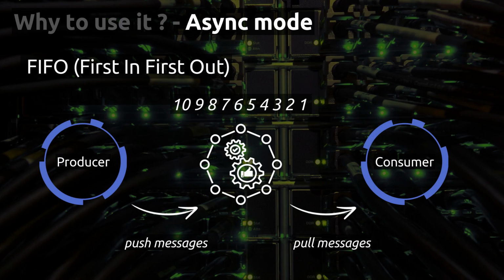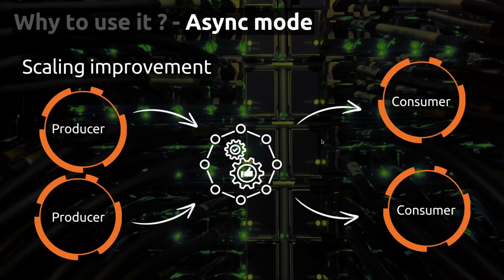After that, the consumer connects to a queue in the RabbitMQ cluster, and in this queue you have some messages, like here 1, 2, 3, 4, 5, etc. And the consumer takes messages in the same order and consumes the first, the second, the third, etc. And of course that allows you to do scaling.